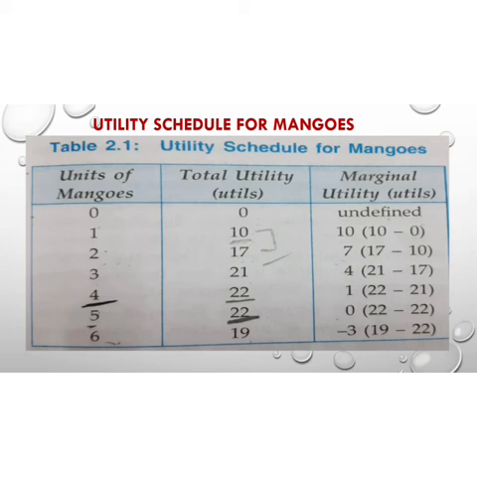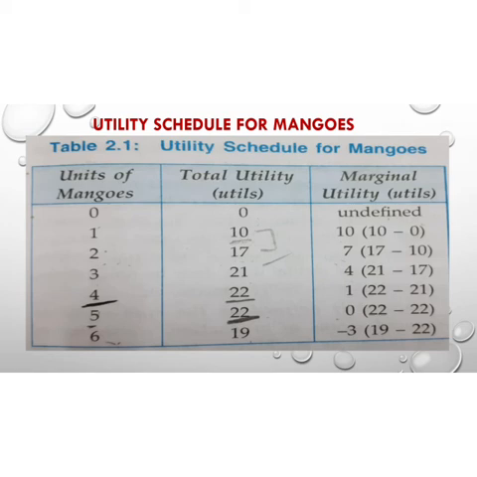Now as you can see, the total utility will increase till we consume the fourth mango, and after that if we consume further, our total utility is decreasing. When we consume the sixth mango, our total utility will decrease from 22 to 19. So we can say that at first, when we are hungry, our total utility will increase, and when we are fully satisfied, then our total utility will become stable.